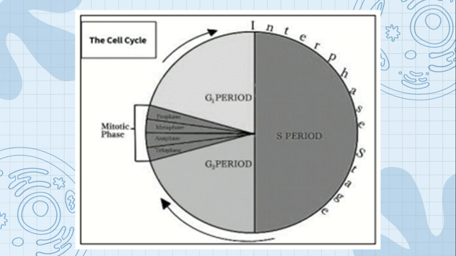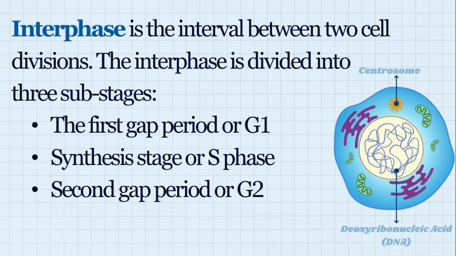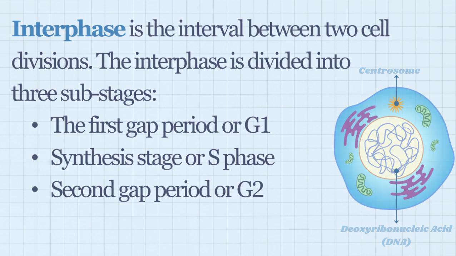Interphase is where most cells spend most of their time before they undergo cell division. Interphase is the interval between two cell divisions, and it is divided into three substages: the first gap period or G1, the synthesis stage or S phase, and the second gap period or G2.